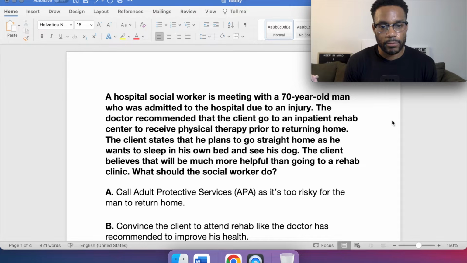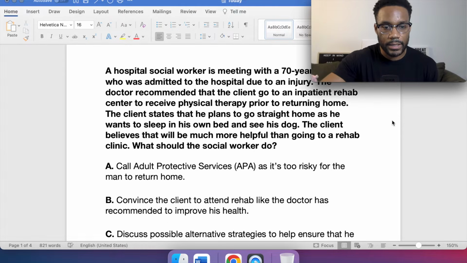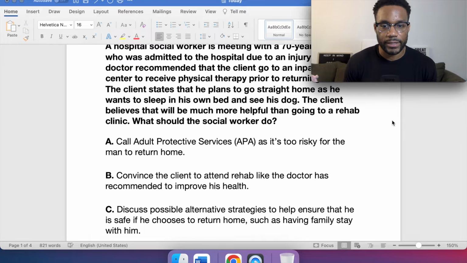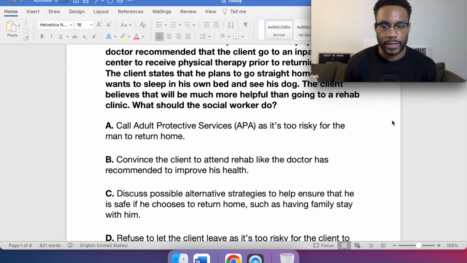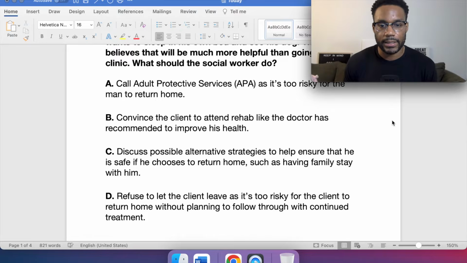A, call Adult Protective Services or APS as it's too risky for the man to return home. B, convince the client to attend rehab like the doctor has recommended to improve his health. C, discuss possible alternative strategies to help ensure that he is safe if he chooses to return home, such as having family stay with him. Or D, refuse to let the client leave as it's too risky for the client to return home without planning to follow through with the continued treatment.